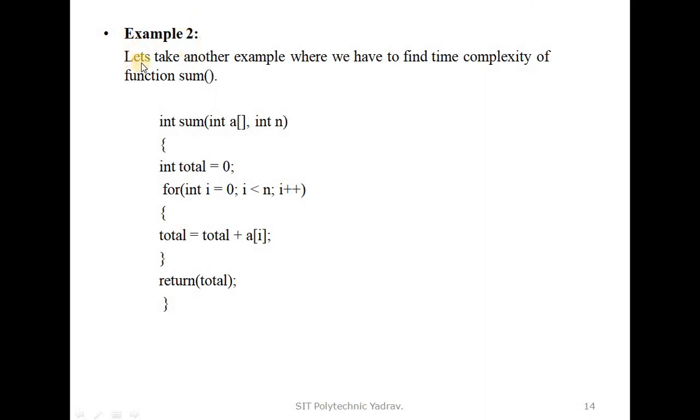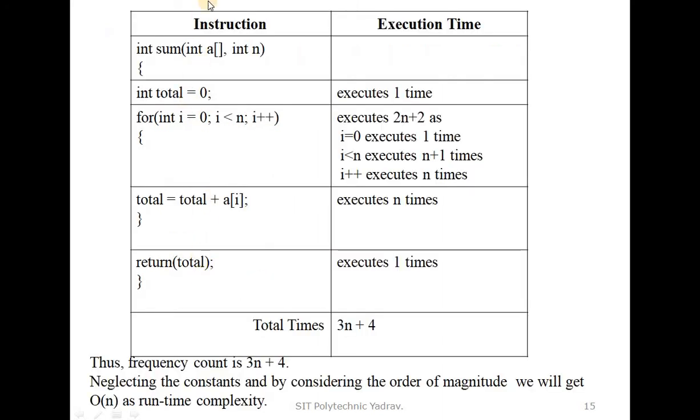For the second example, let's take another example where we have to find the time complexity of the function sum. In sum, we have int a, an array, and int n, then int total is equal to 0 as initialization, a for loop, and then the return value. These are the instructions. For execution time, declaring total equal to 0 is executed one time.